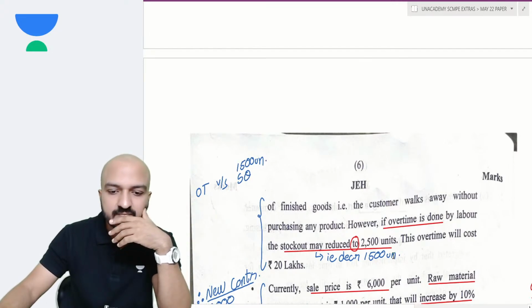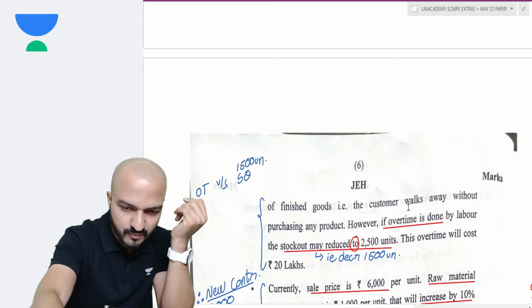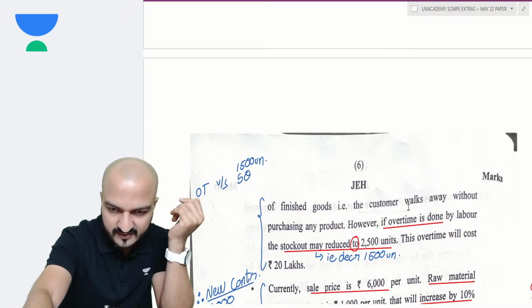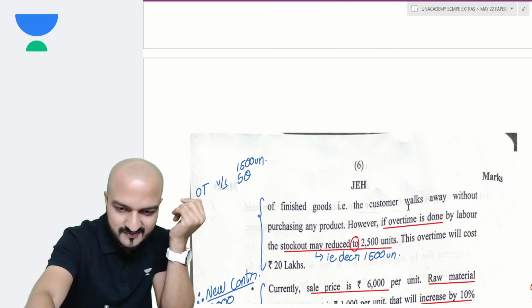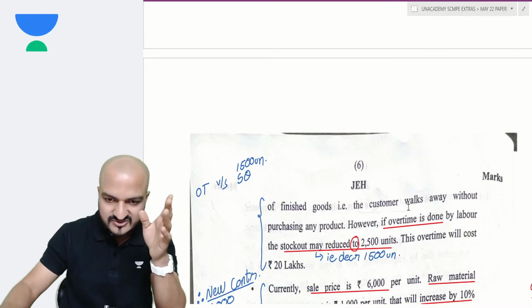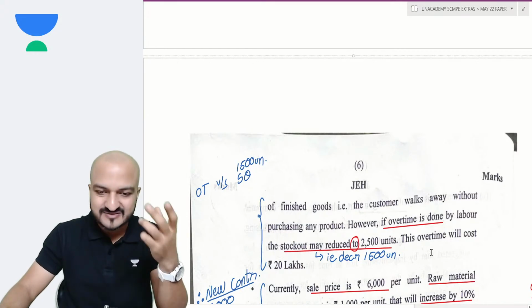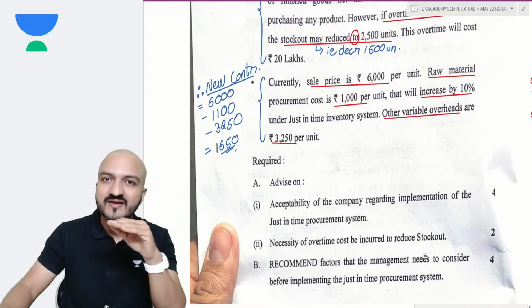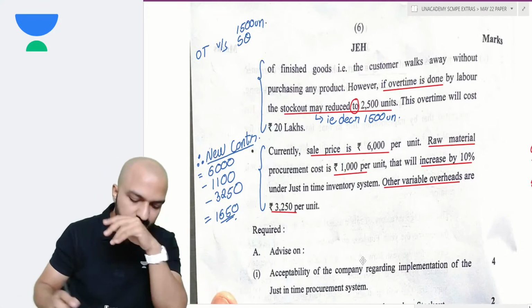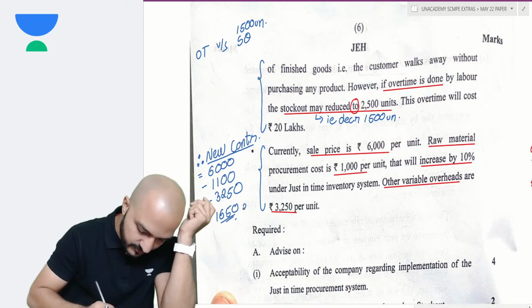No. So we don't need that, right? Yes, Darshan, 2 lakh units at rupees 1,000 is my present material cost, but under JIT it will increase by 10%. That is also true. But frankly, we don't need that. What I'm using here is my contribution per unit. This 1,650, Darshan, is per unit.